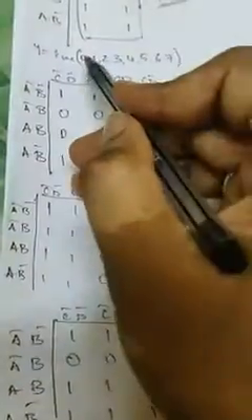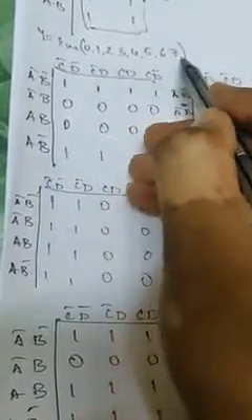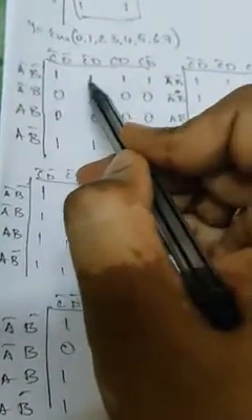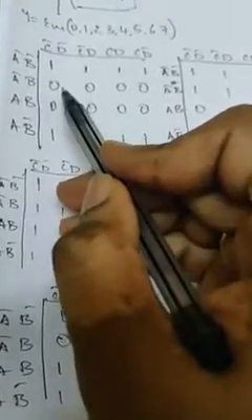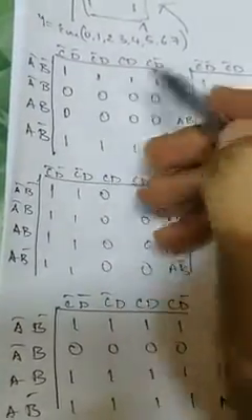So let me check the octants with respect to the four variable K-map. They will be given an expression like this: 0, 1, 2, 3, 4, 5, 6, 7. So this is the expression for this one, not for the other. For example, if they give a 4 variable expression, then based on the minterms you are going to fill the K-map. If the K-map looks like this, is there any possibility of an octant now?